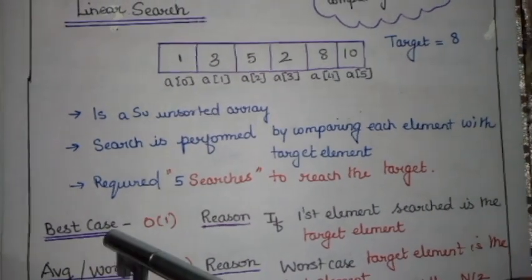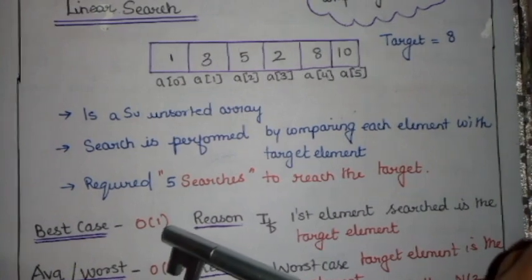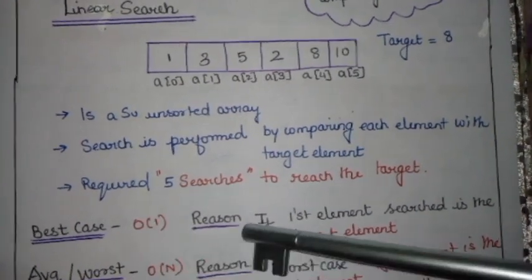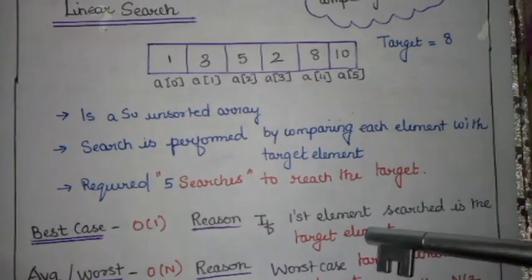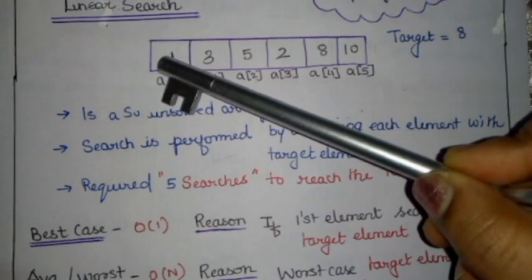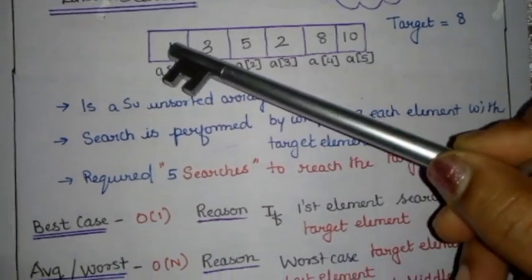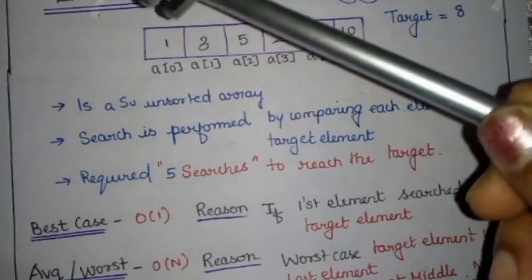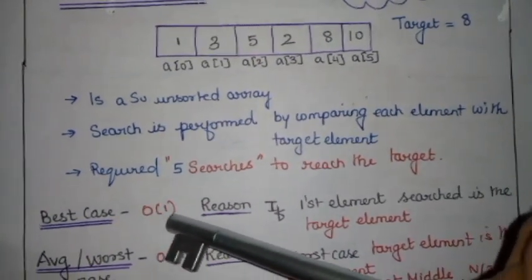So what is the best case? Best case is big O of 1. Why 1? Because this is the reason. If the first element of the search is the target element, it becomes my best case. If the 8 is present here, then my time required for searching is 1, right? So that is why we have given big O of 1.